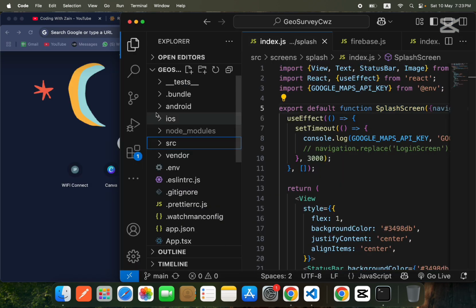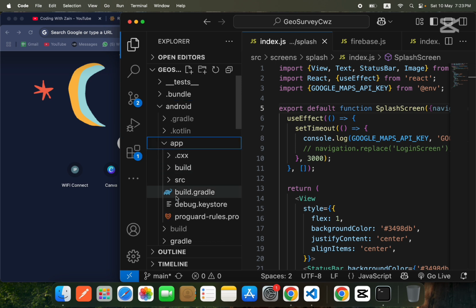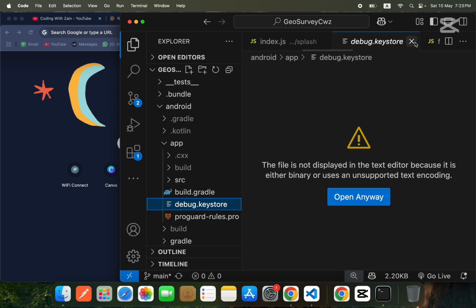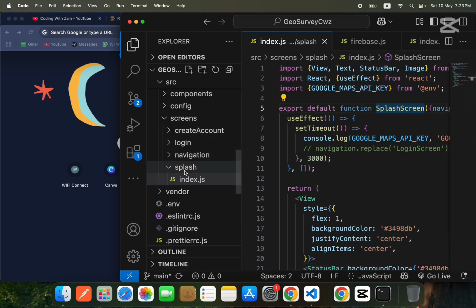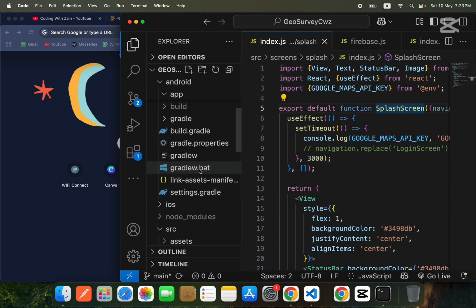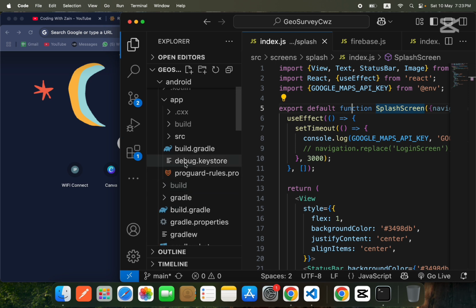When you go inside your Android and app folder, you will find this debug keystore. This debug keystore is generated automatically when you create your React Native application, and here we are going to regenerate this debug keystore according to our project.